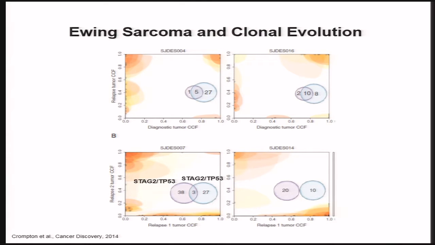So in our own work, we found that there was a patient who at relapse 1 had a P53 and STAG2 mutation, then at relapse 2 had completely different mutational events in STAG2 and P53, again suggesting that there is certainly some clonal heterogeneity within these tumors. And then we also had a very interesting baby who had a unique pattern of mutation at time 1 and time 2, and the only unifying lesion was the EWS-FLI fusion.